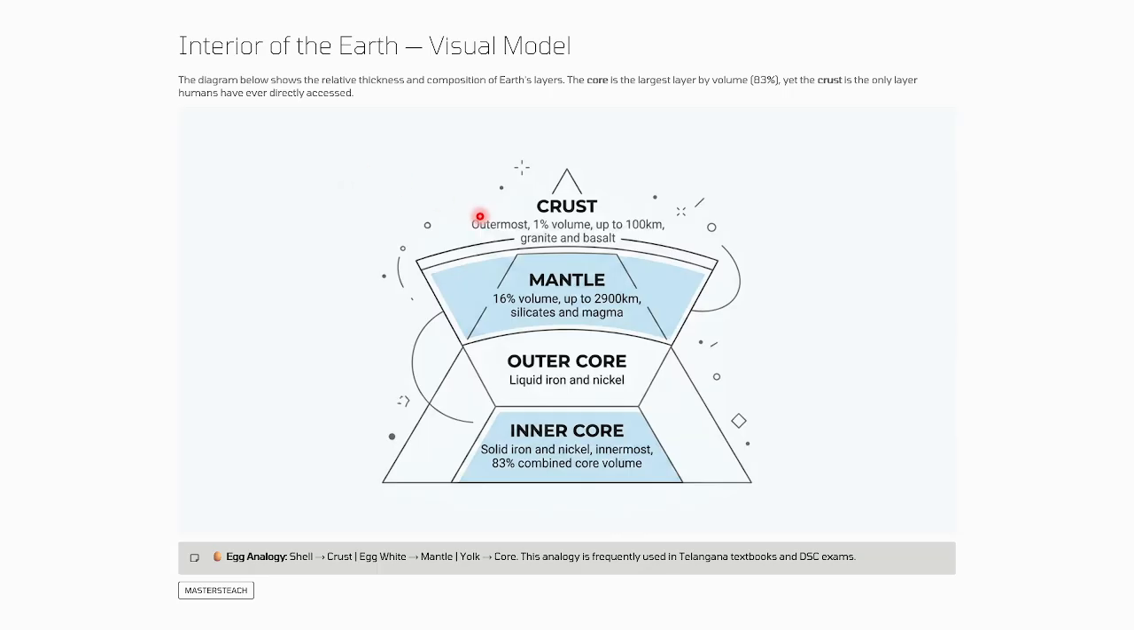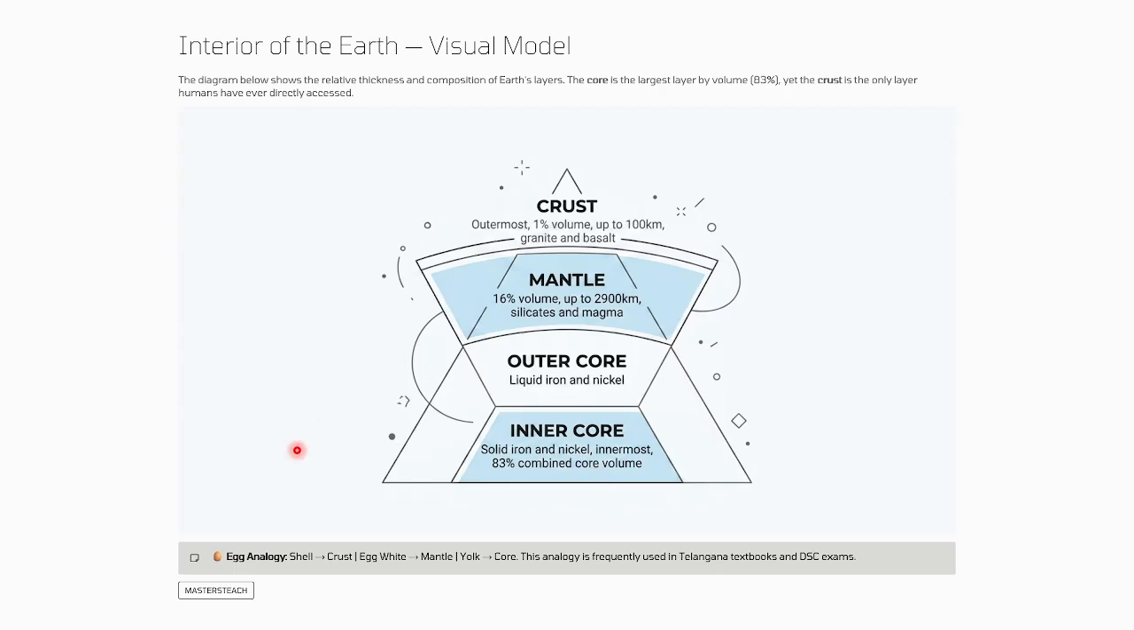Like the crust, it is the outermost layer of the Earth. It is a 1% volume, up to 100 kilometers. Granite and basalt are there. Then the mantle, it is a 16% volume up to 2900 kilometers. It is silicates and magma. Then the outer core, which consists of iron and nickel. Then the inner core, which consists of solid iron and nickel, the innermost, 83% combined core volume.